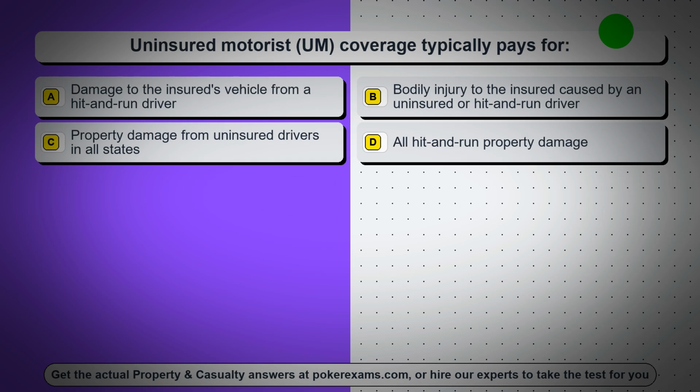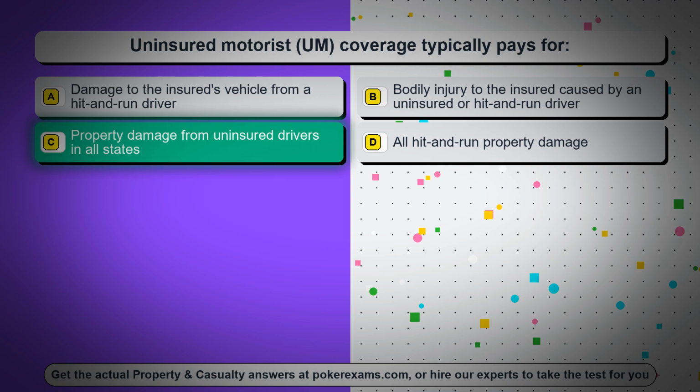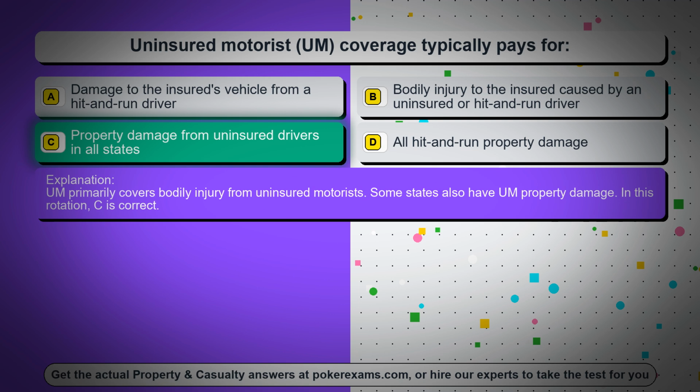Question 15. Uninsured motorist coverage typically pays for option A, damage to the insured's vehicle from a hit-and-run driver, option B, bodily injury to the insured caused by an uninsured or hit-and-run driver, option C, property damage from uninsured drivers in all states, option D, all hit-and-run property damage. The correct answer is option C, property damage from uninsured drivers in all states. Primarily covers bodily injury from uninsured motorists. Some states also have property damage. In this rotation, C is correct.